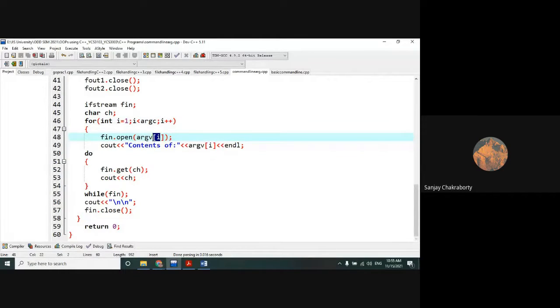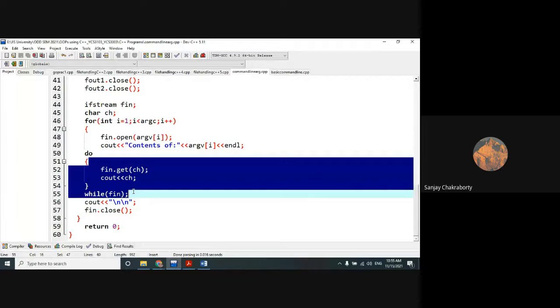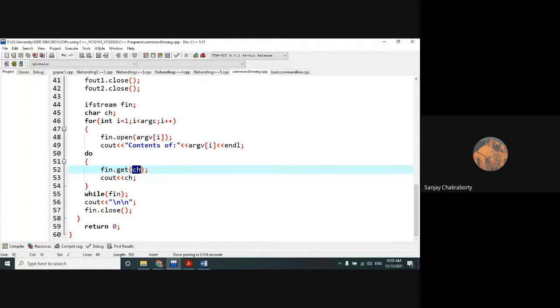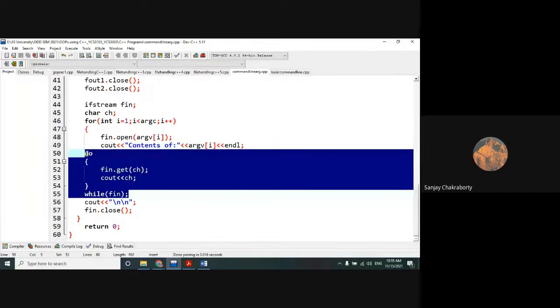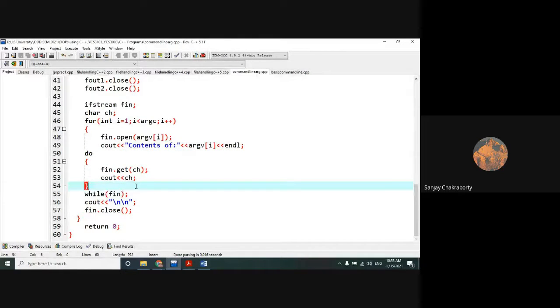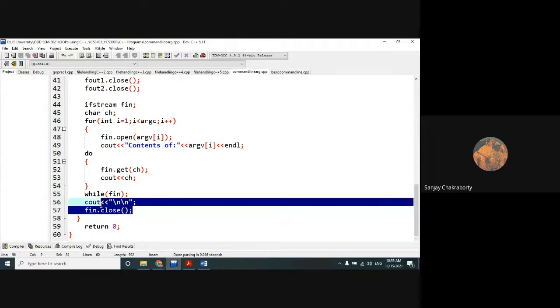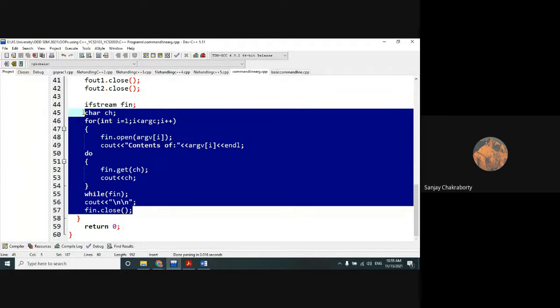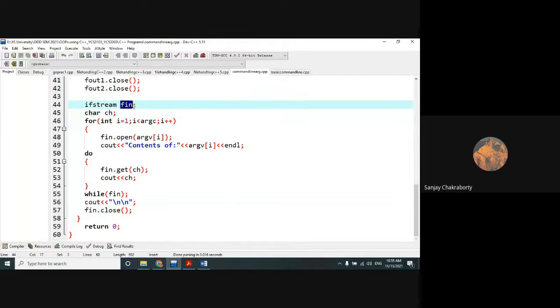First it will open the argument and we will read the content of that particular file, reading each and every character of the file one by one. Within the do while loop we complete the reading, and then we close the file object that we opened for the read operation, that is fil.